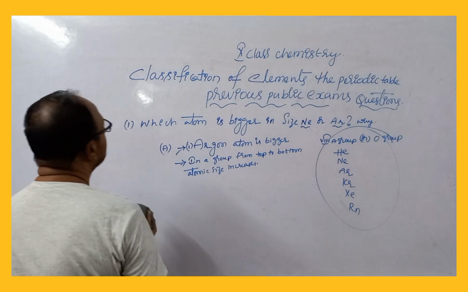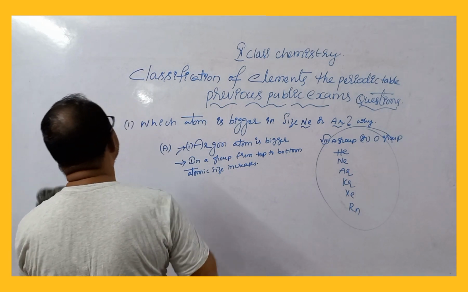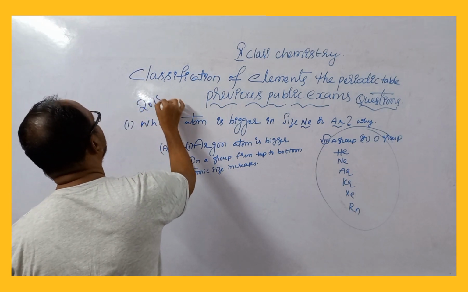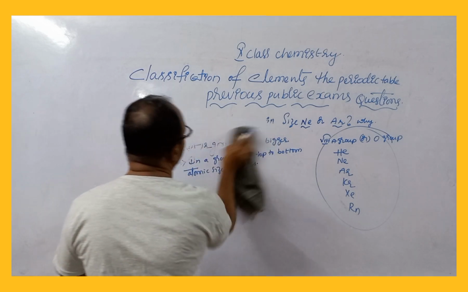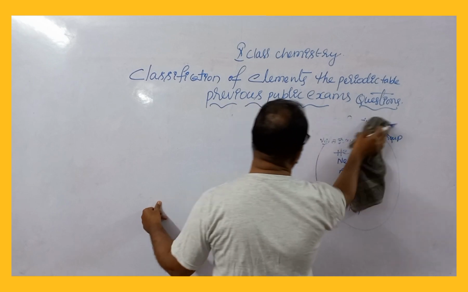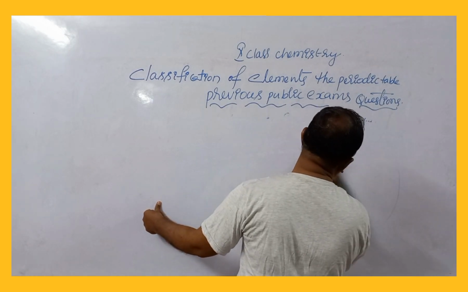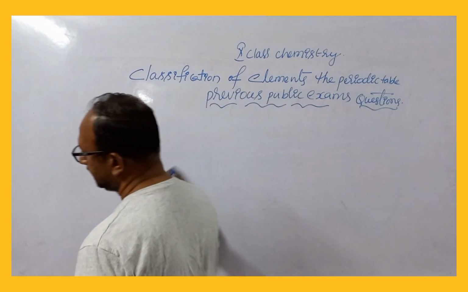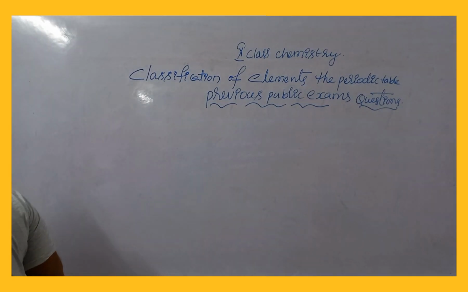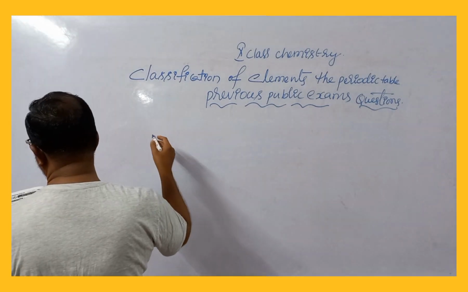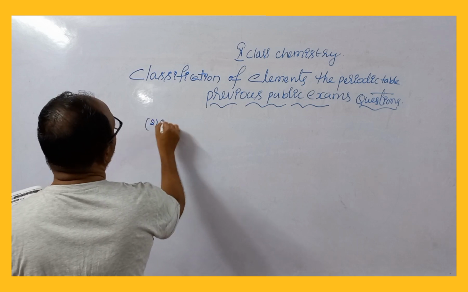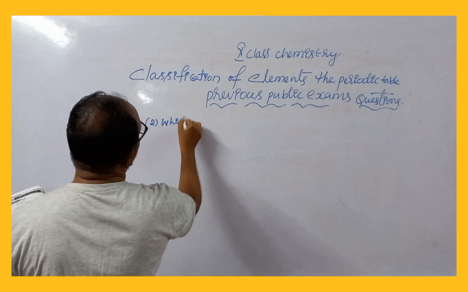Next, one more question, students. It came in 2018. Which group elements are called carbon family?